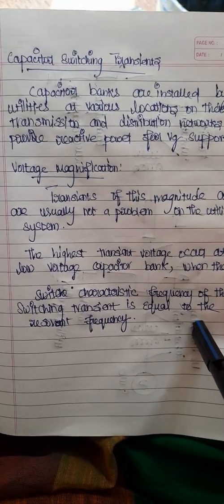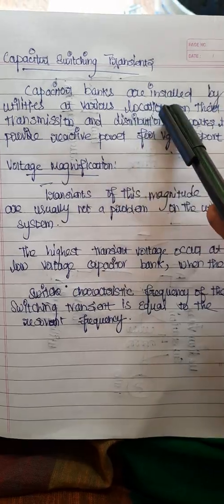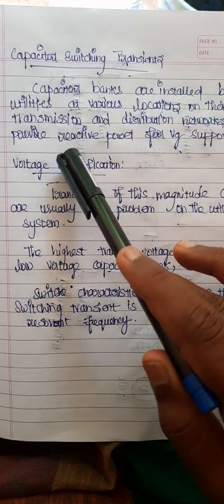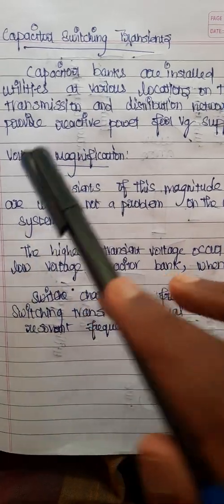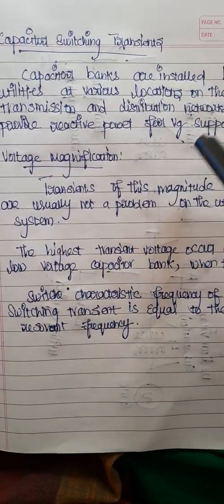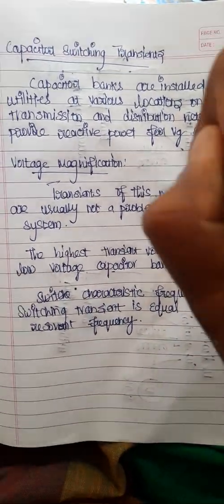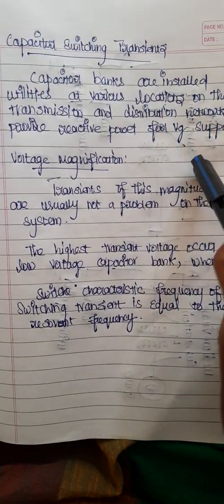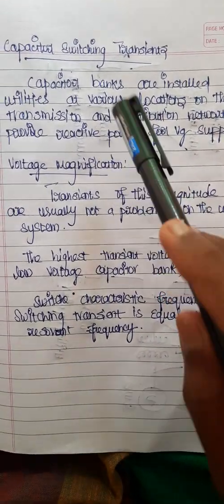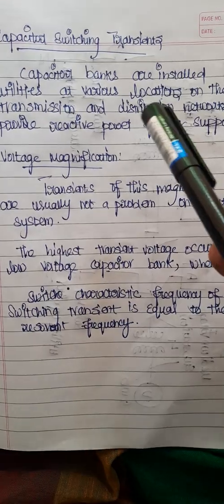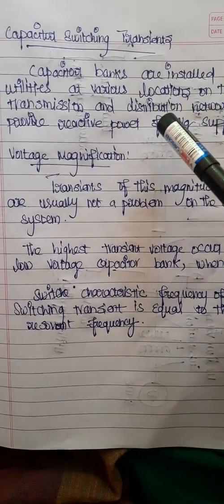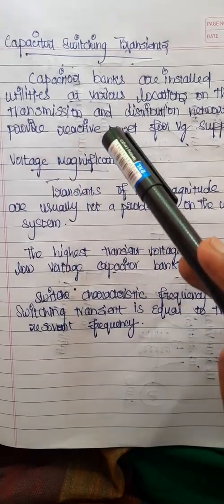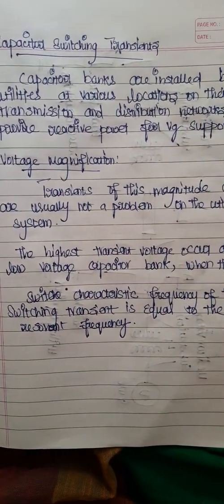So these capacitor banks are placed at various locations on the transmission and distribution networks to provide the reactive power for the voltage support. So sometimes we need the reactive power itself. Okay. So by using these capacitor banks we can send the power, or we can give it with the help of this. We can also maintain the reactive power.